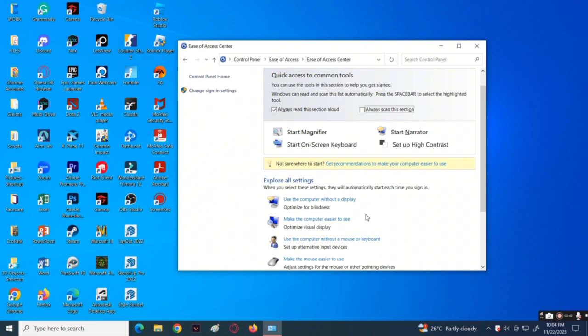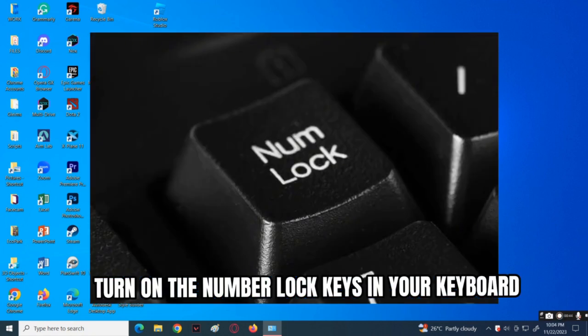Next method is to simply turn on the number lock keys in your keyboard.